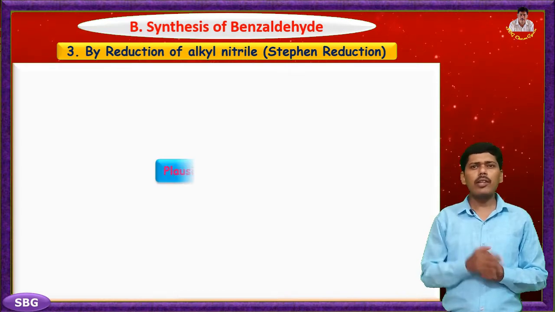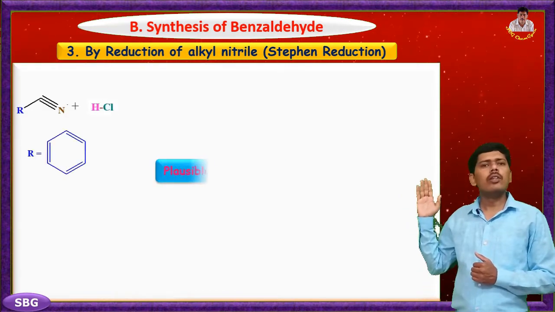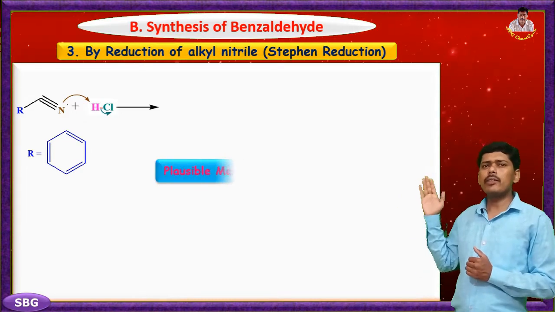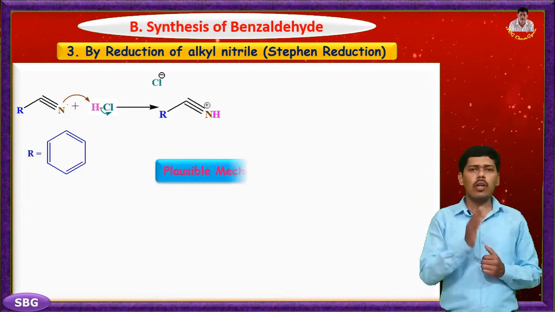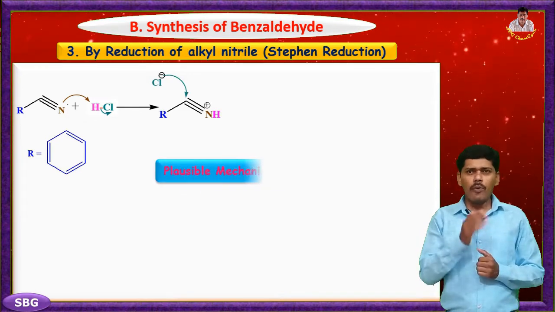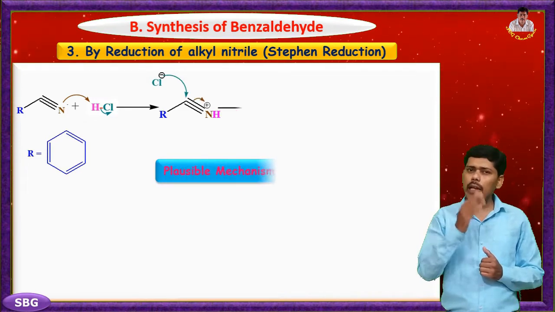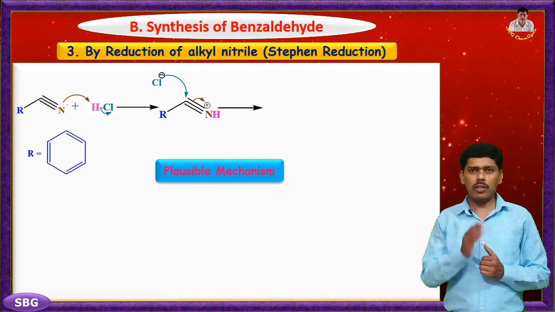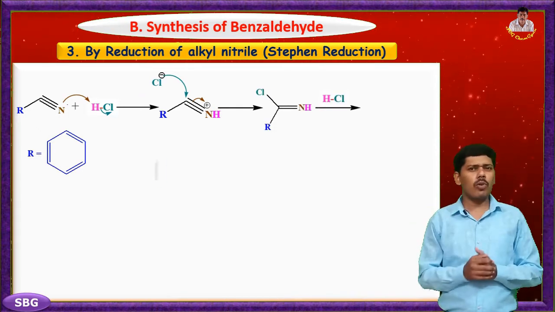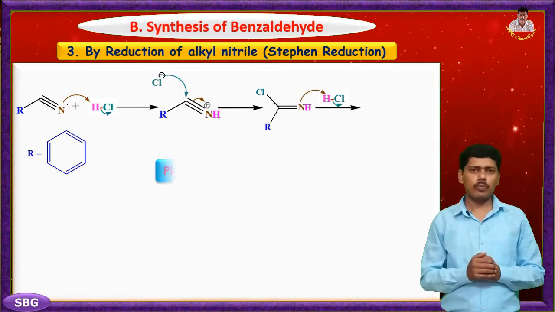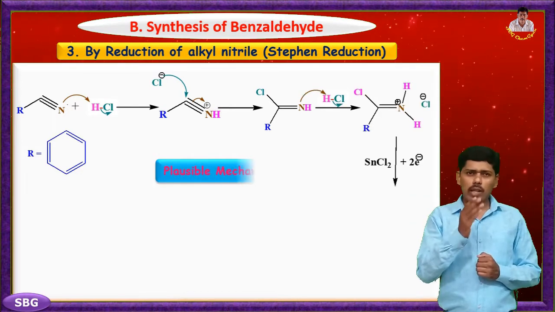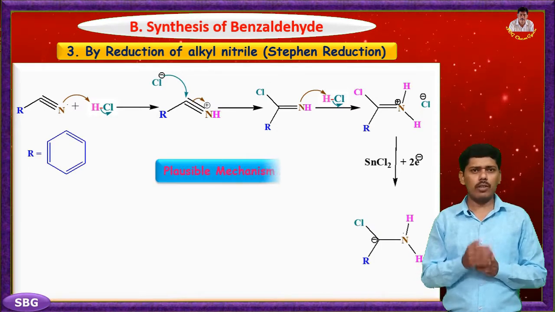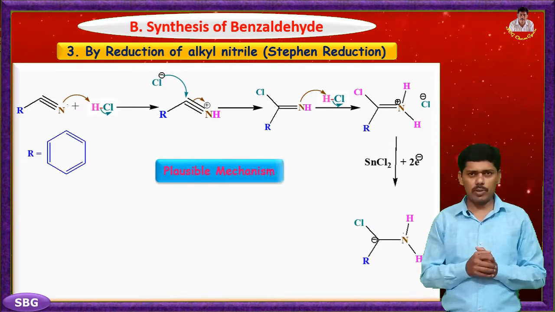The reaction mechanism starts with the abstraction of a proton from hydrochloric acid. The removed chloride ion attacks the electron deficient carbon of benzonitrile, which converts the triply bonded nitrile moiety to an iminium salt after reacting with another molecule of hydrochloric acid. Now stannous chloride donates a pair of electrons to the iminium salt at the electron deficient carbon.